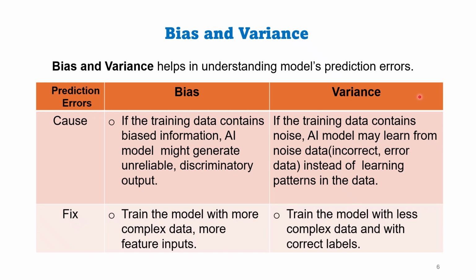If you are new to machine learning concepts, then do not get confused between biased data and noise data. Biased data is systematic error or a judgment error, like gender bias, meaning an AI model is trained to predict the scores of a competitive exam. The model is trained with more male data than female data.